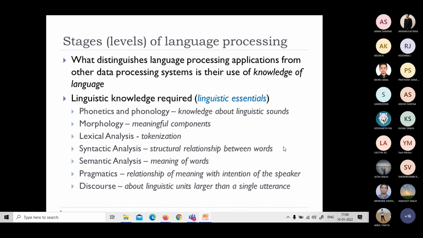Say I go with a database, I store my data in a structured database, and I want to access this data. How it is happening, that is a difference, right? So what do we need? Different stages or levels, which we call linguistic essentials, the linguistic knowledge required to understand a particular language. These are the things: phonetics and phonology. It's about sound. How do we make sound? How do you pronounce something? How we expect the system to pronounce, all these things are phonetics and phonology.